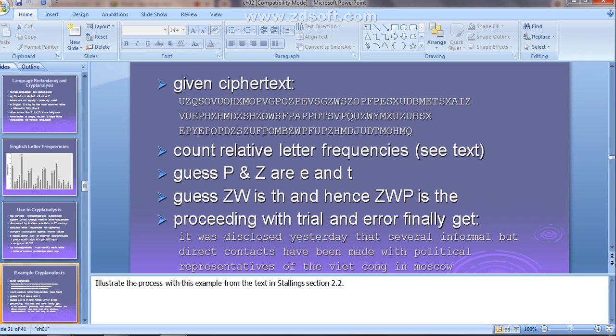Clear? By seeing the relative frequencies of the letters occurring in the ciphertext and taking into consideration the language characteristics. For example, TH he got as ZW. After that, you may have another letter that you have decrypted. The next letter is N. Then if it is TH dash N, what could the word be? It may be THEN. Yes or no?